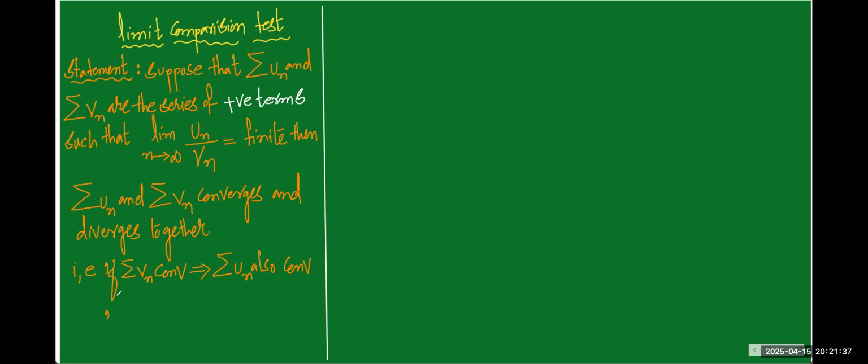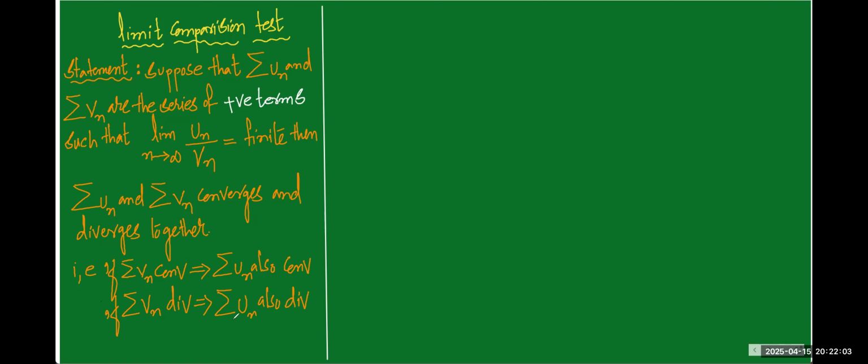And the second statement is: if summation vn diverges, which implies that summation un also diverges. This is called the statement of the limit comparison test.